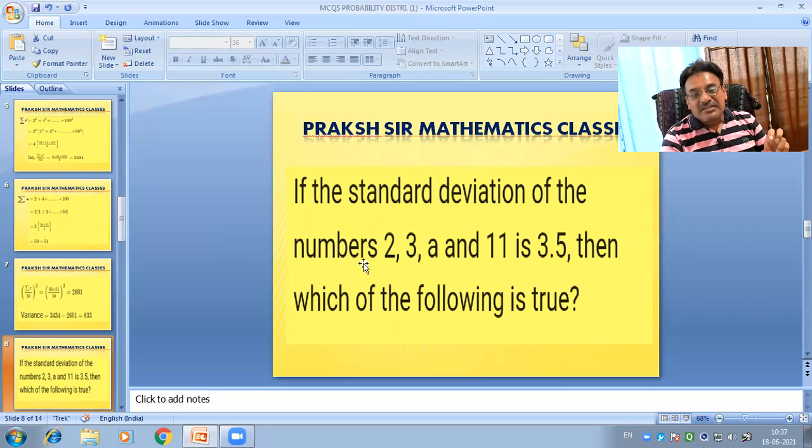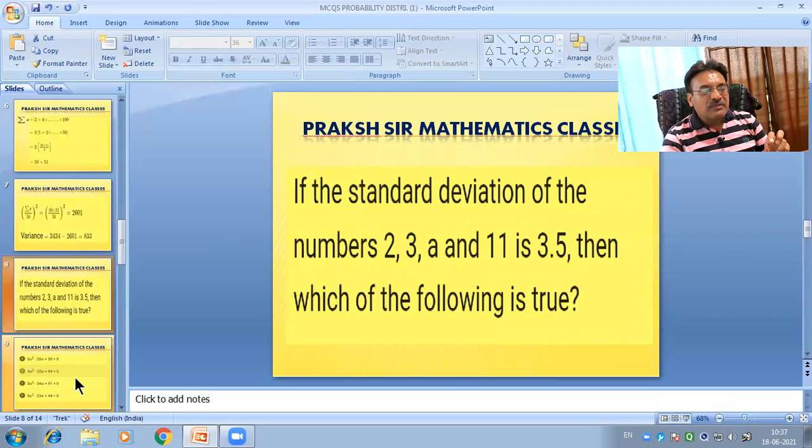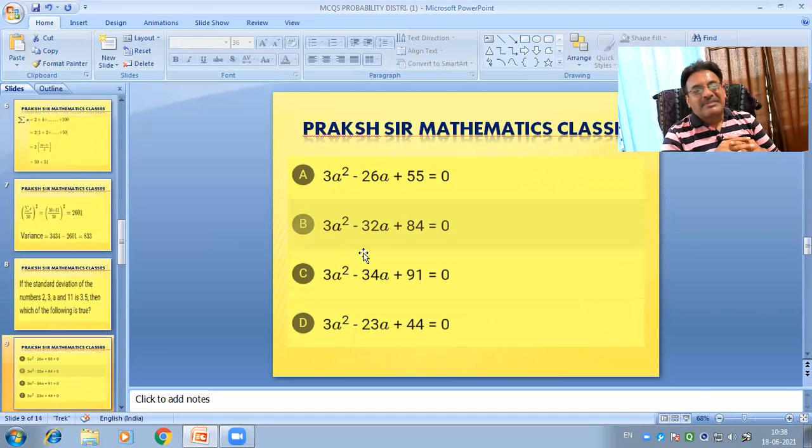Then which of the following is true? Option A, 3a square minus 26a plus 55 equals to 0. Option B, 3a square minus 32a plus 84 equals to 0. Option C, 3a square minus 34a plus 91 equals to 0. Option D, 3a square minus 23a plus 44 equals to 0.